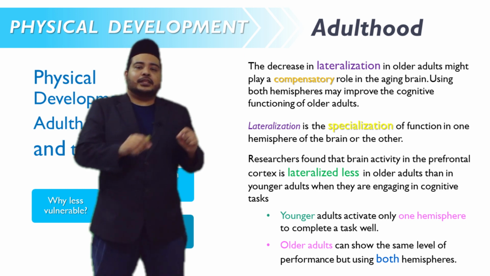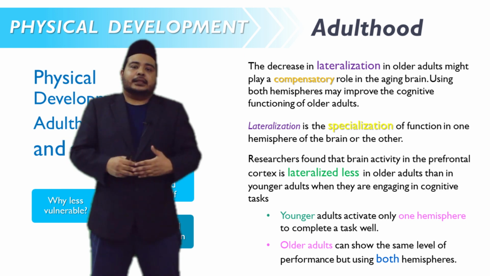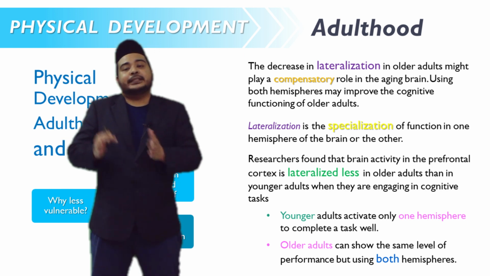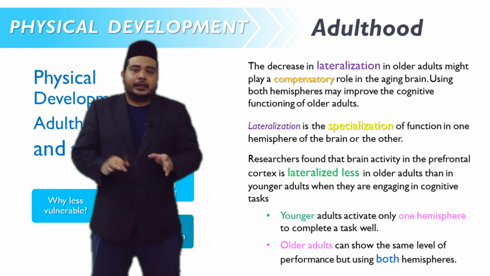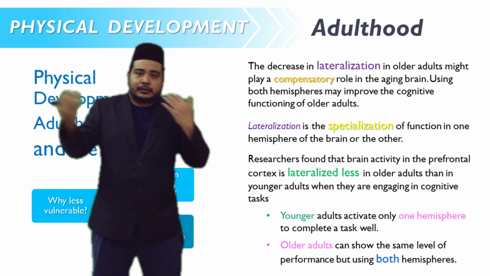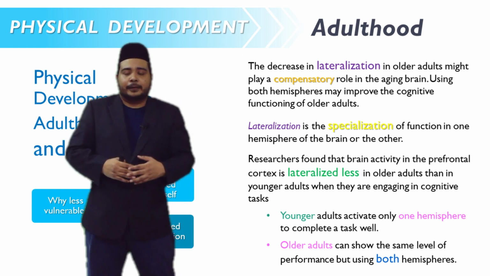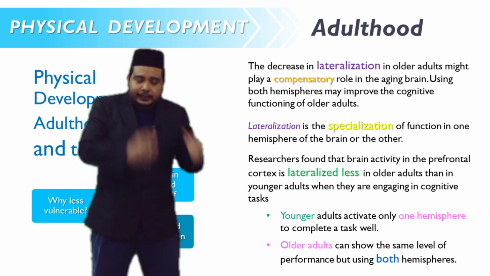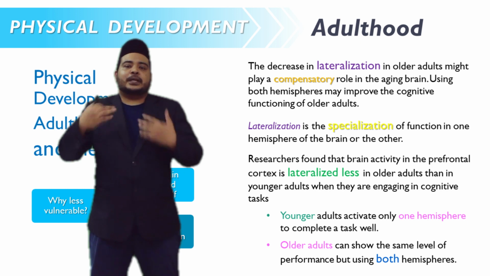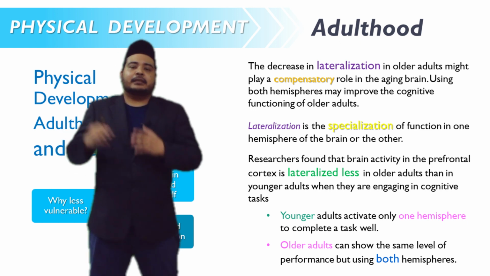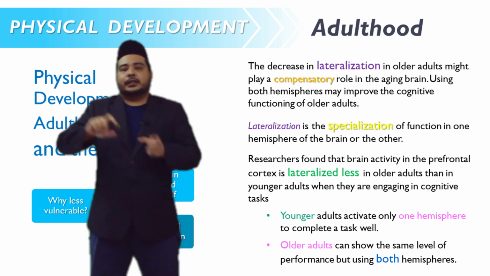The decrease in lateralization in older adults might play a compensatory role in the aging brain. Using both hemispheres, right and left, may improve the cognitive functioning of older adults. So what is lateralization? Like I mentioned just now, lateralization is the process of specialization, specializing the function in one hemisphere of the brain over the other.